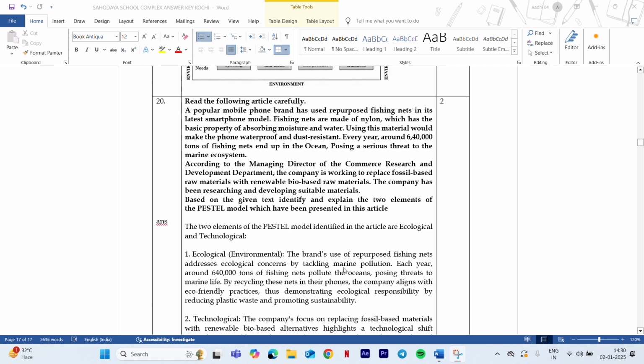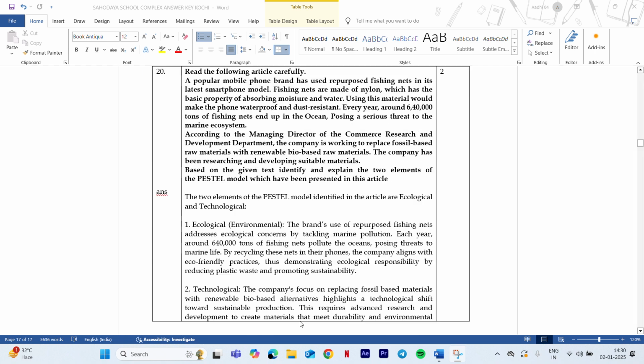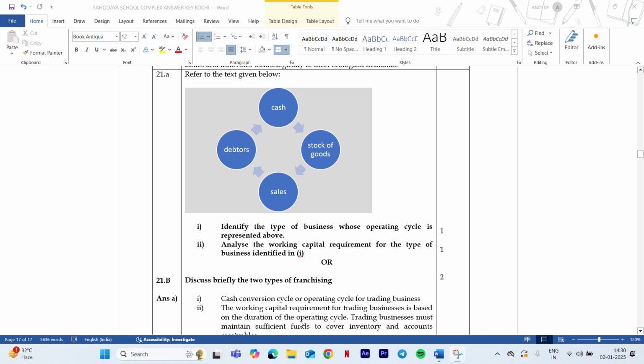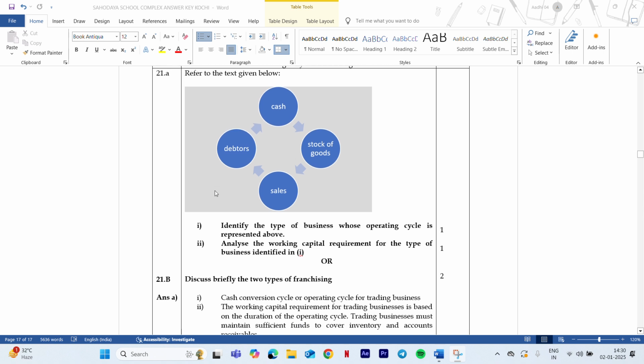Yes, for 2 marks you need to explain in a minimum of 2 to 3 sentences, from the article itself, stating why. Now the next one is the 21st question. There are two different questions, A and B. Now moving on to the first question, refer to the text given here and you need to explain which kind of operating cycle.